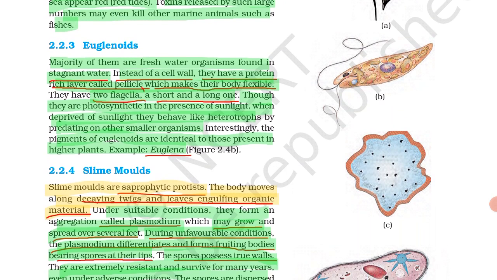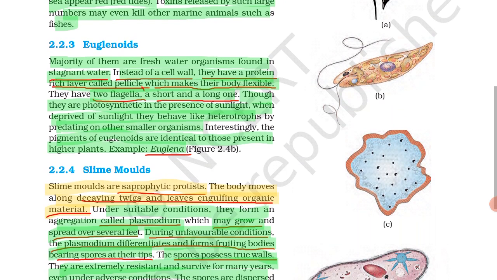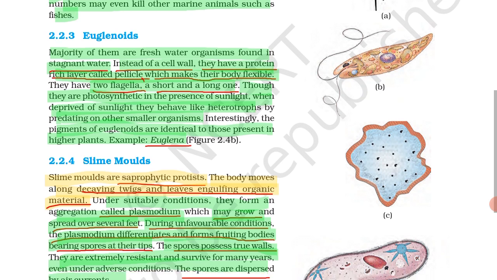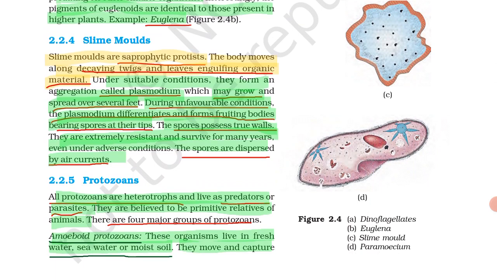The next is euglenoids. The most important point is that they have a cell wall made up of a protein-rich layer called pellicle, and it gives flexibility to the body of this organism. It has two flagella, one short, one long, and the example of this euglenoid is Euglena, easy to remember. Then slime molds, they are saprophytic protists.